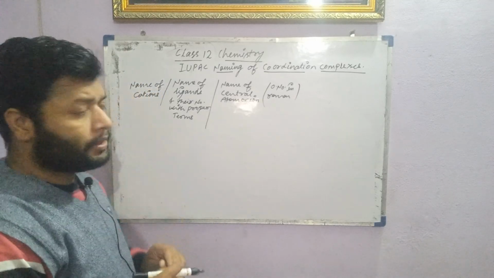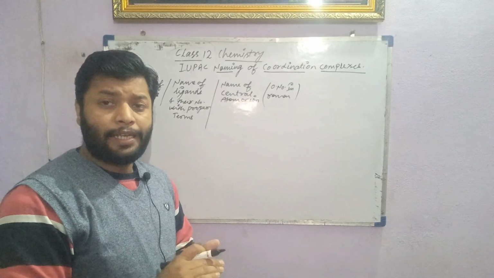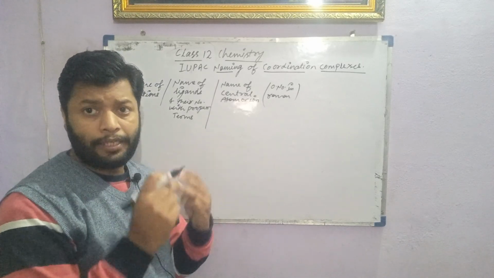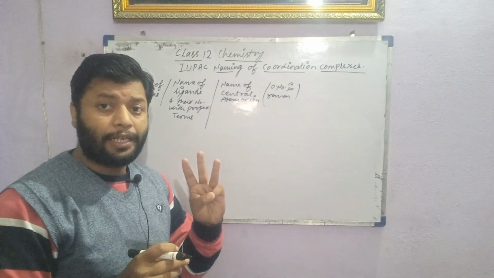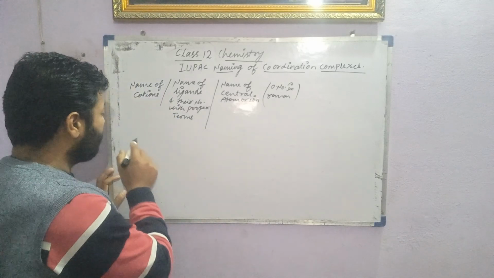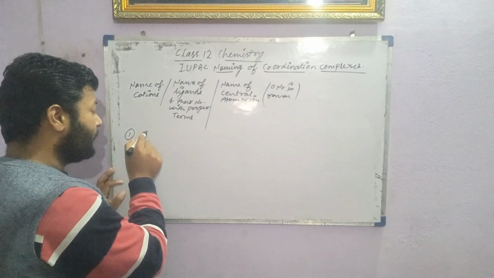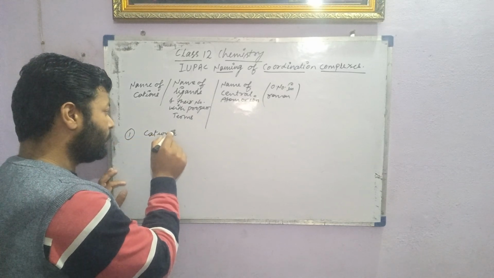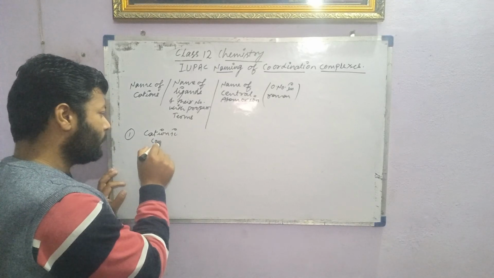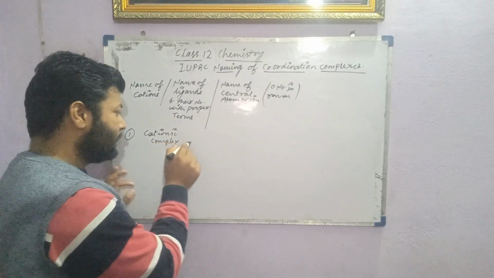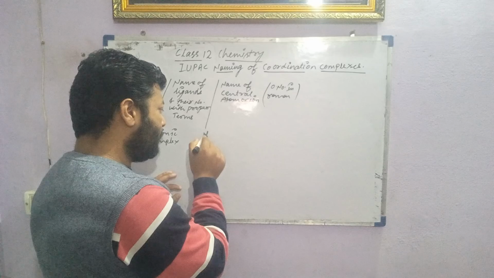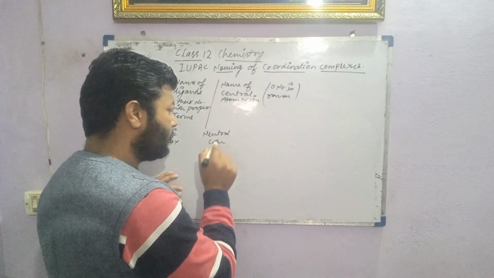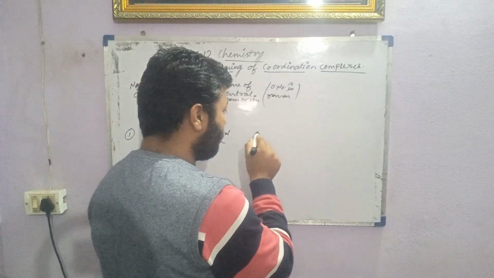Name of cations first. We divided generally the inorganic complexes into three categories, as I mentioned earlier. Those three categories are: first, cationic complexes; second, neutral complexes; and third, anionic complexes.